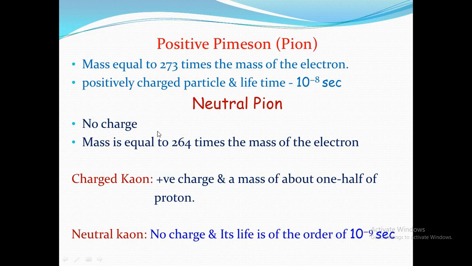This is a neutral pion. As the name indicates, neutral, it has no charge, and the mass is equal to 264 times the mass of an electron. So pions, it is positively charged, and the mass is about 1/2 of the proton. Neutral pions, as the name indicates, have no charge, and their lifetime is in the order of 10 to the minus 19 seconds.